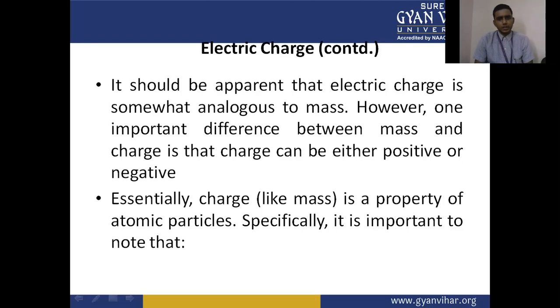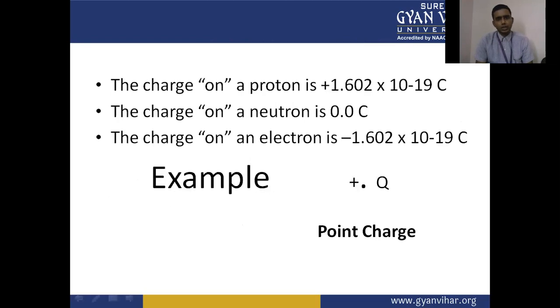It is important to note that the charge on a proton is 1.6 × 10^-19 coulombs. The charge on a neutron is 0.0 coulombs.